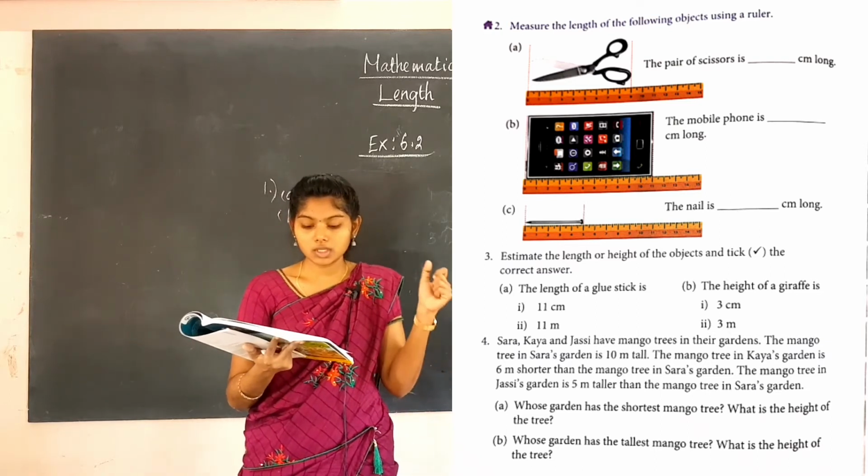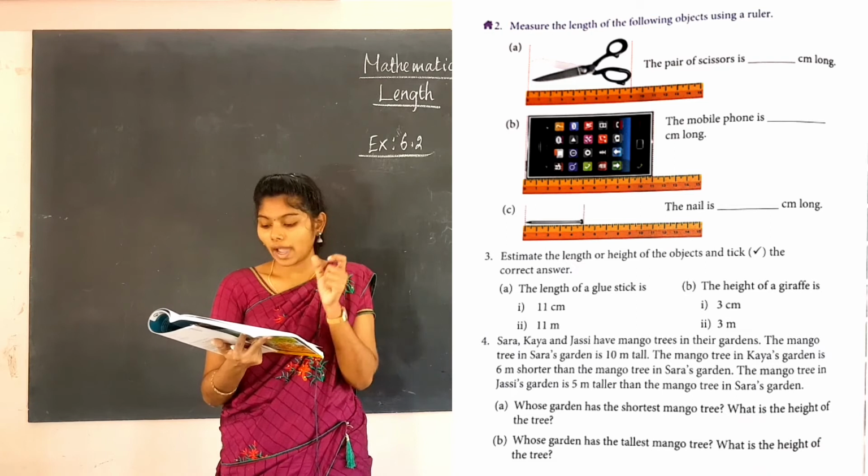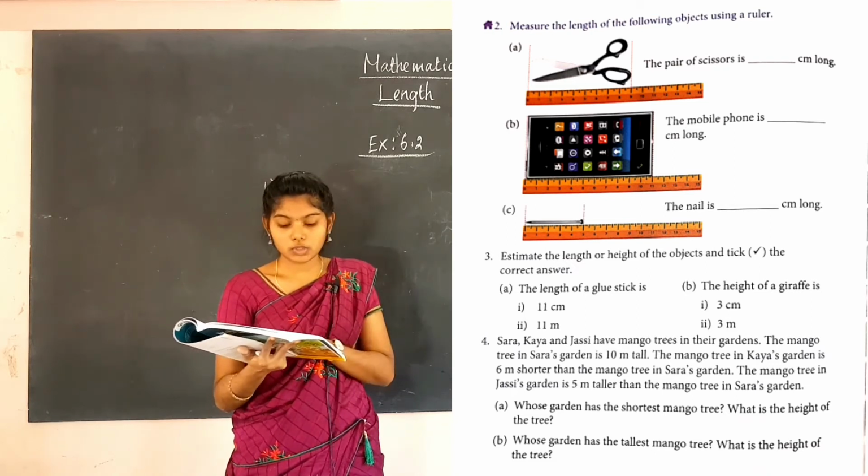So, here for the glue stick you have to choose 11 meter, and for the height of a giraffe it is 3 meter. So, which is the correct one?